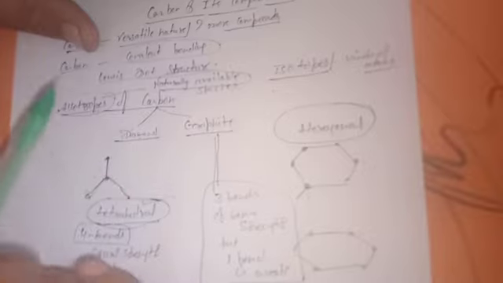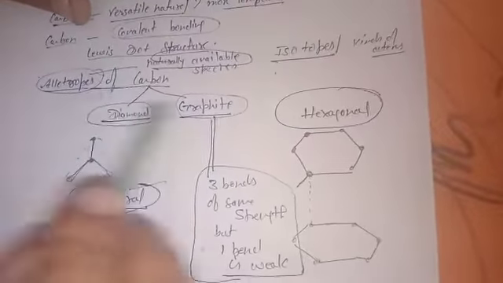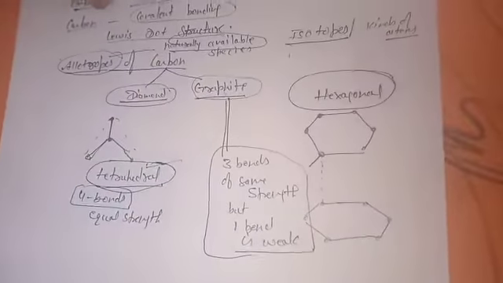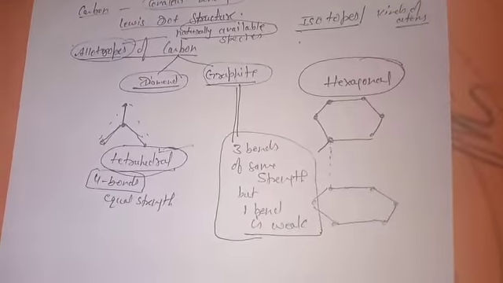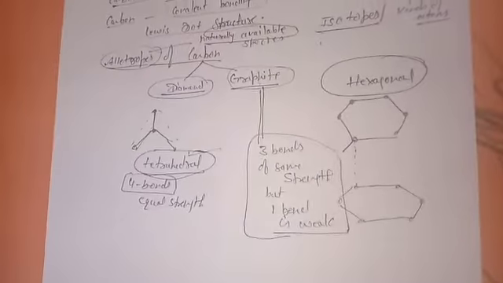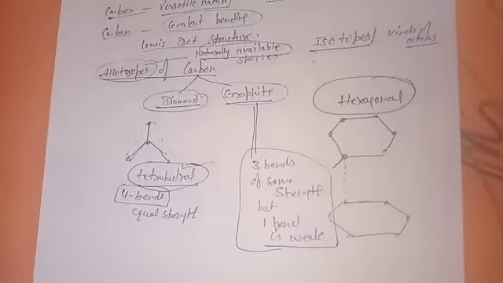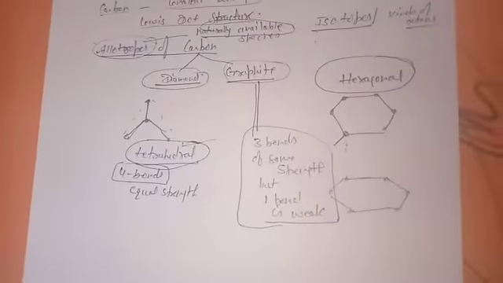That's why 2 allotropes exist for carbon: diamond and graphite. I am again repeating, in diamond all bonds are of the same strength. In graphite, 3 bonds are of the same strength and 1 bond is weaker. So due to this different kind of geometry and bond formation, the properties of these 2 allotropes are completely different.